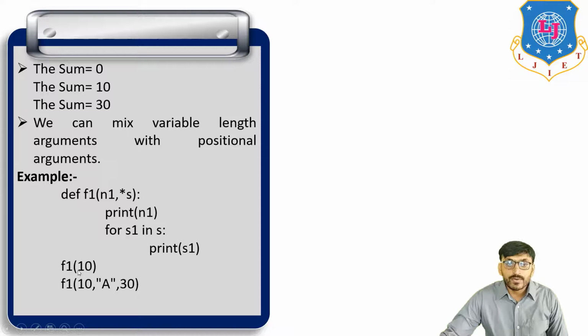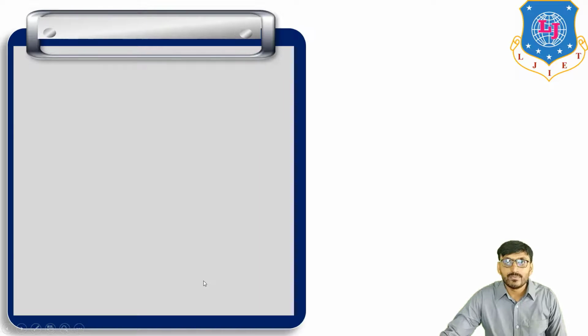So when we call the function the first time, f1 and in brackets 10, this 10 value is transferred to n1, and there is no value in star s. And when we call the function the second time, with 10, a and 30, this 10 is transferred to n1, and a and 30, these two values, are transferred to star s. So the output of this program is 10 for the first calling of the function, and then in the second calling 10, a